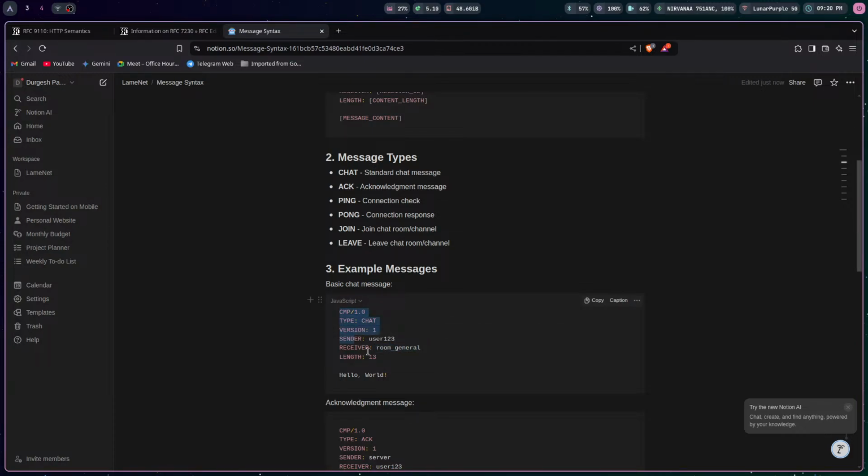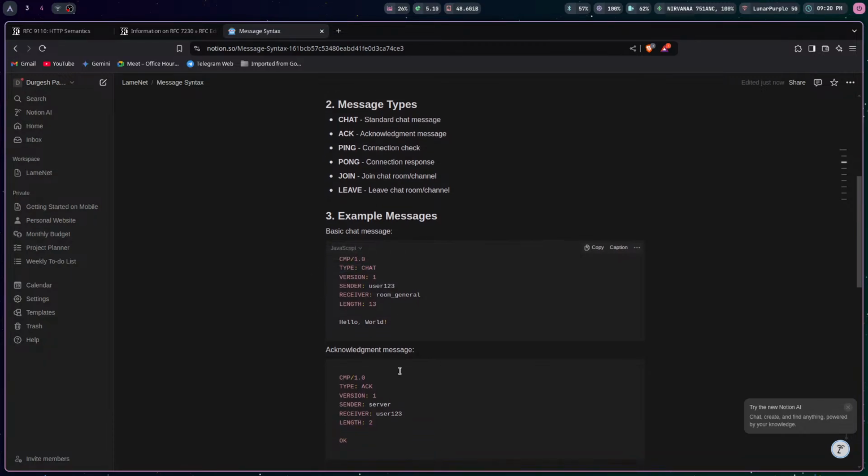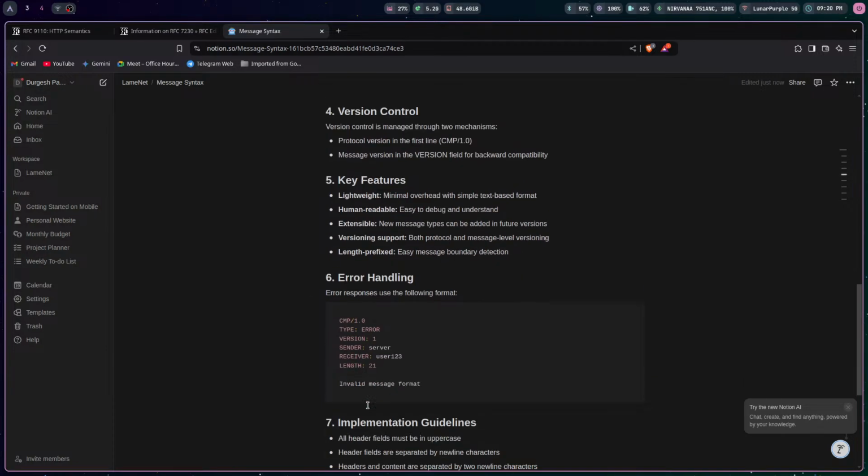So this is an example message. The length is 13 because this is 13 characters long. Version is 1. Type chat, yes. Type ACK, server to this user. Okay, so this is that.